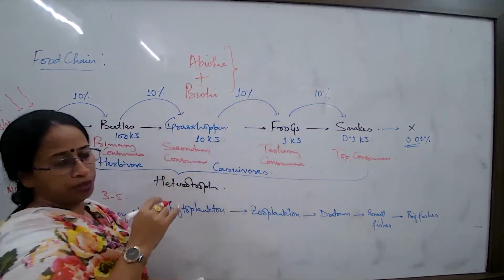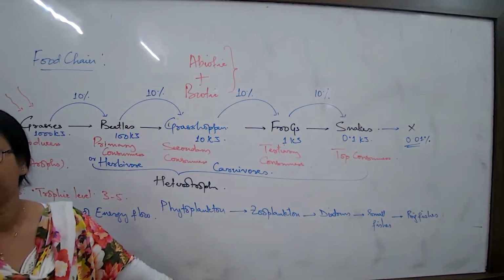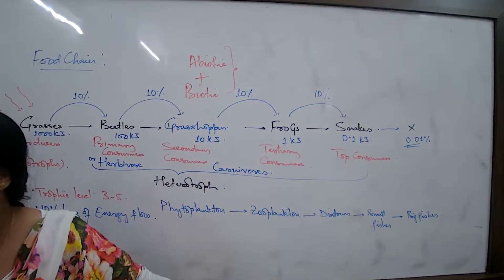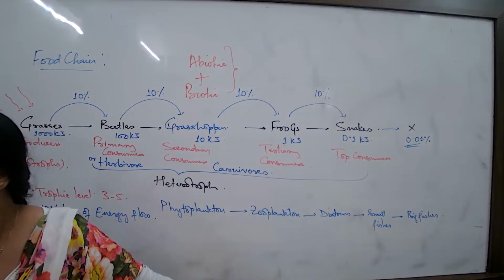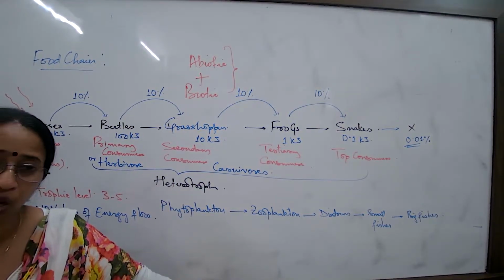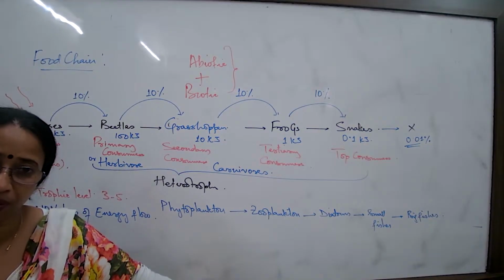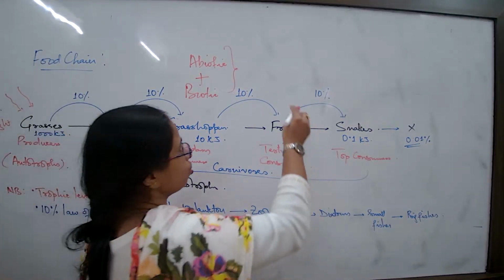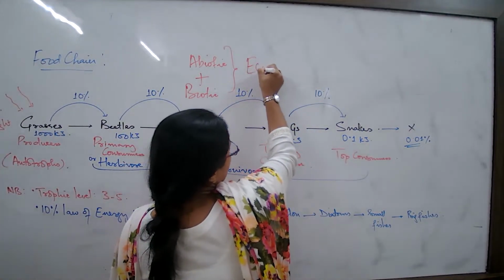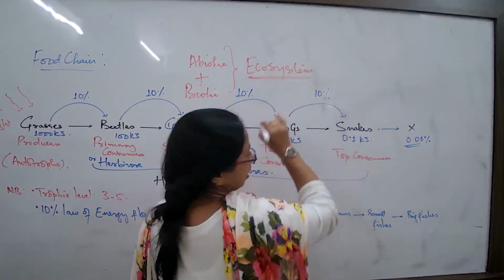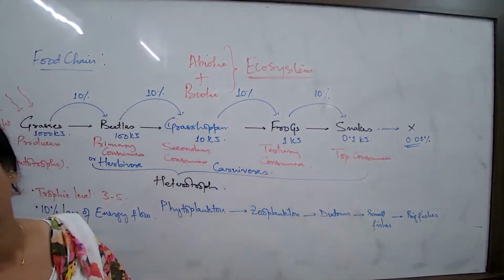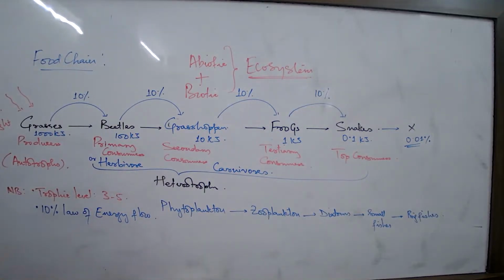In any environment, you talk about the desert, the lake, pond, ocean, the river, the forest, everywhere the biotic and the abiotic components are always interacting together and allowing the organism to survive. So this type of environment where the abiotic and the biotic components always survive together is what is known as an ecosystem.